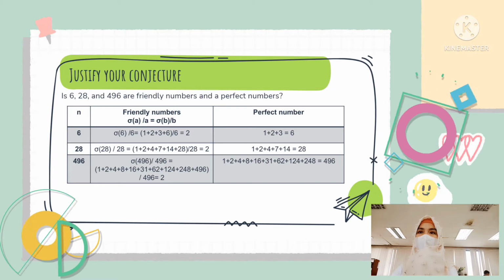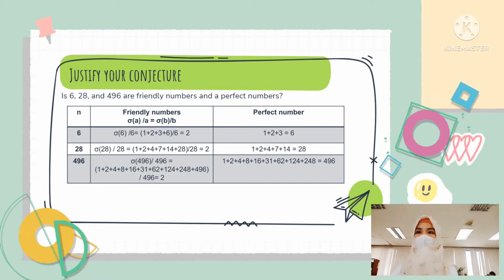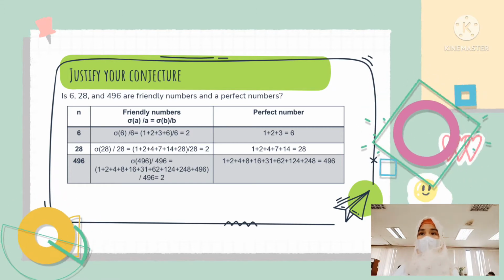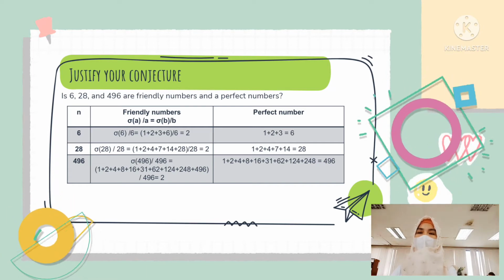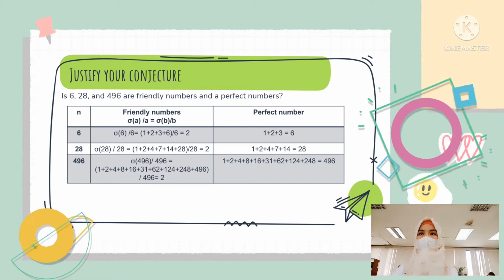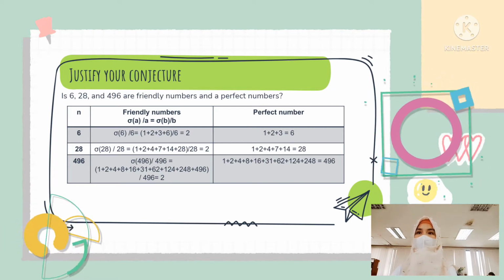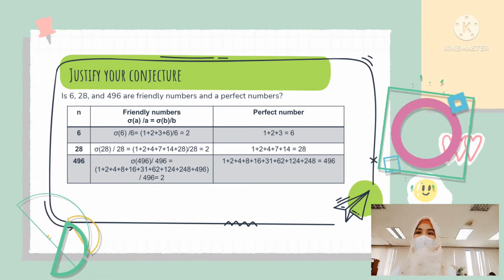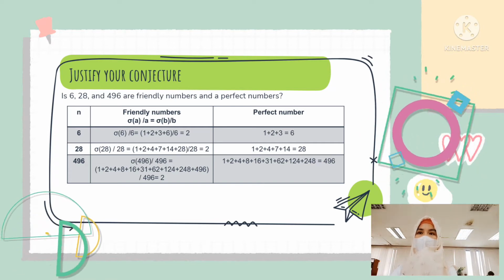So in the next step, we are going to justify our conjecture. The question is: are 6, 28, and 496 friendly numbers and perfect numbers? Here in the table, we are going to show you the relationship between the two, friendly numbers and perfect numbers. The given numbers are 6, 28, and 496. We will first discuss the number 6.